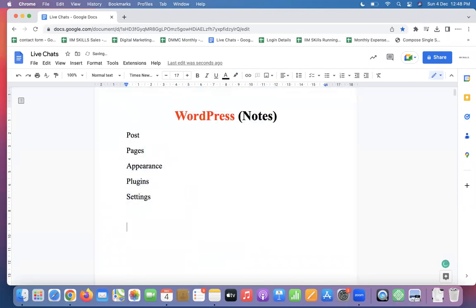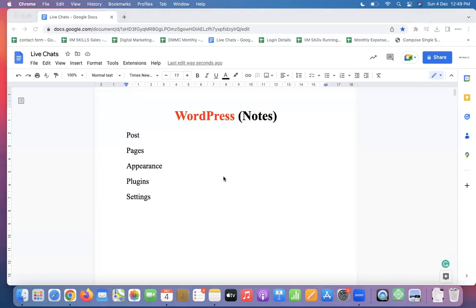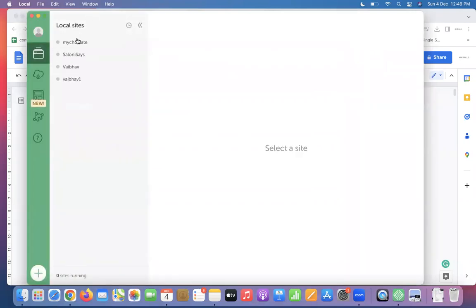Once you do this exercise, purchase the name, link it, the backend is ready, you will reach here. So I'm using one local device here. Local is a software that I'm using on this Mac machine. I will establish a WordPress site with this particular Local account. Let me first delete old websites.